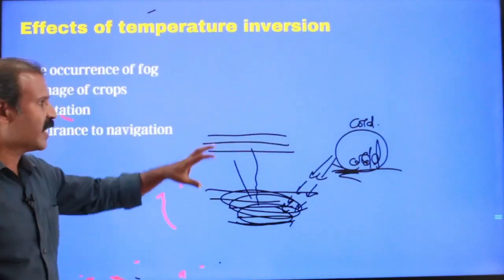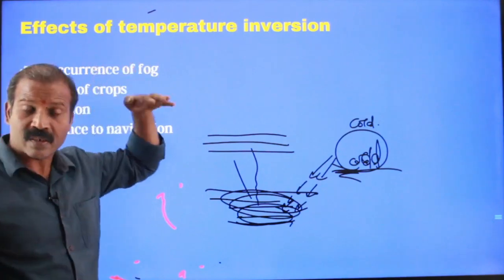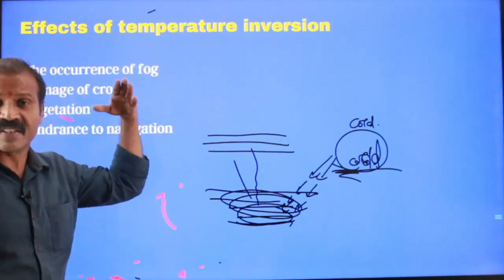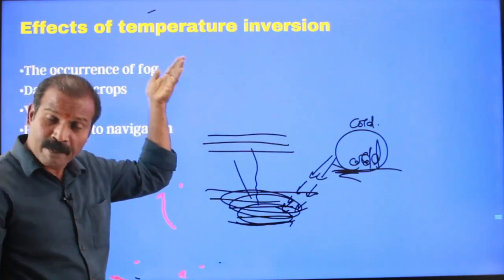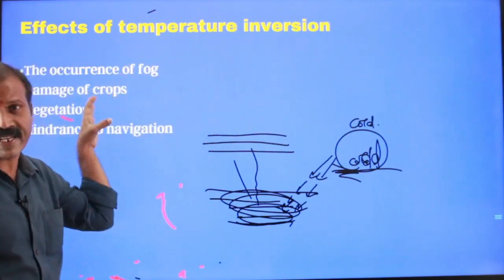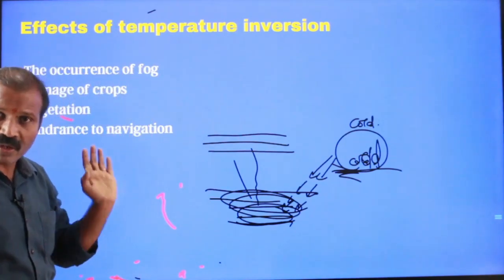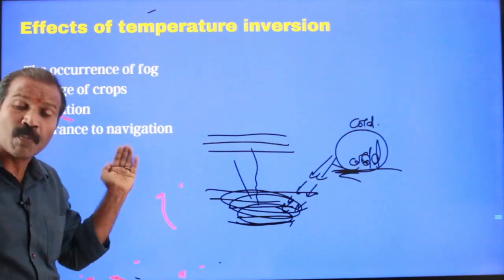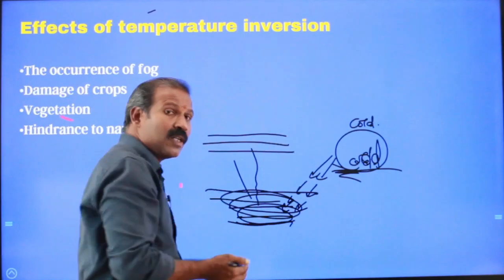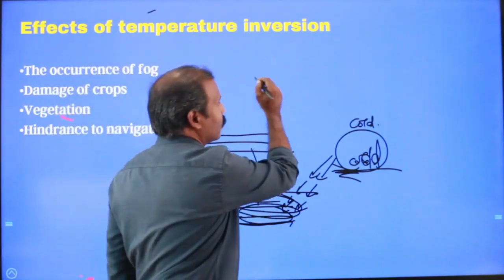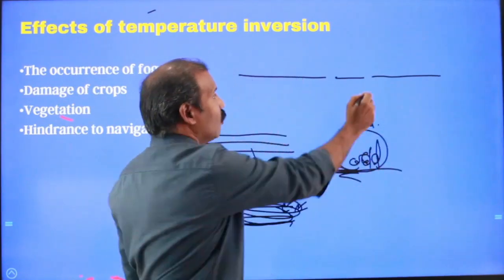This is a way we can find all types of inversion, like surface inversion and subsidence or upper air inversion, all can be categorized as non-advectional inversion, valley inversion, and frontal inversion, as well as marine inversion. Somewhere, if you take Marina Beach, where Chennai plain is found, this is a Marina coast, where from